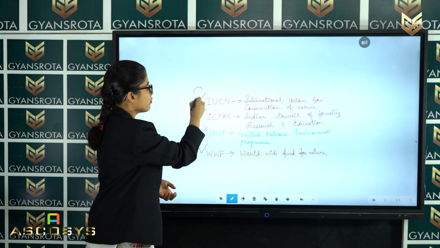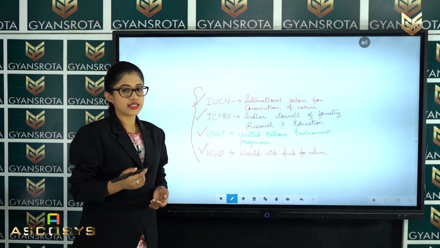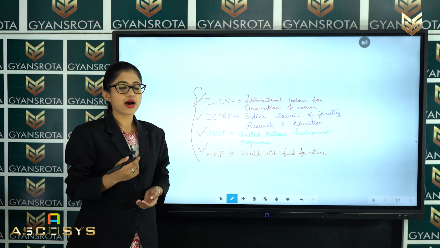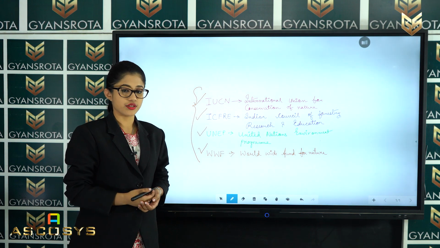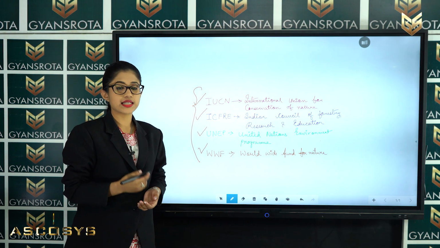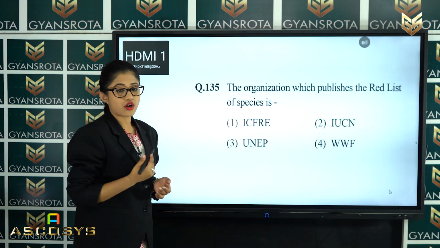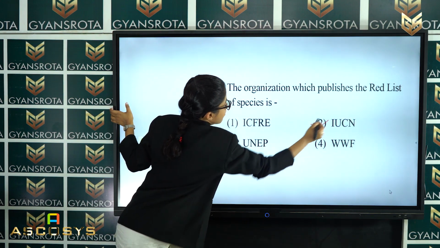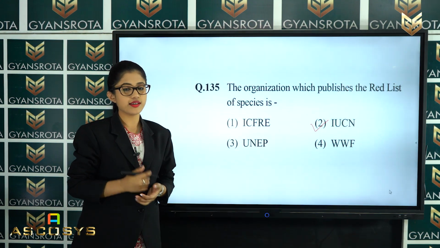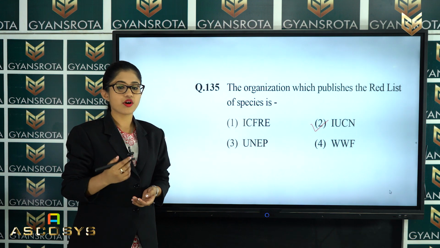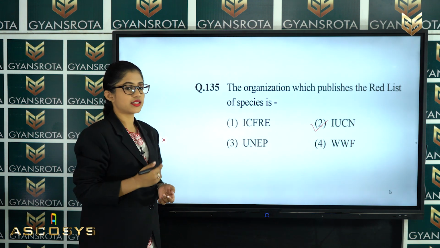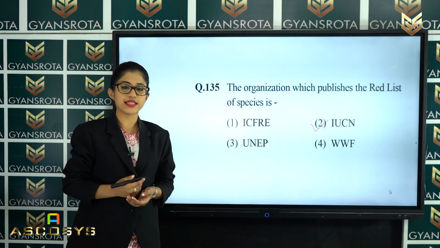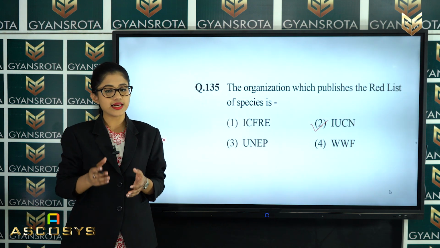So these are the full forms, and we have already discussed this in the chapter Biodiversity and Conservation. So which among these is the correct answer for your question? The option number 2, which is IUCN, is the correct answer for the question number 135. So this is the correct answer. Now let's see the next question.